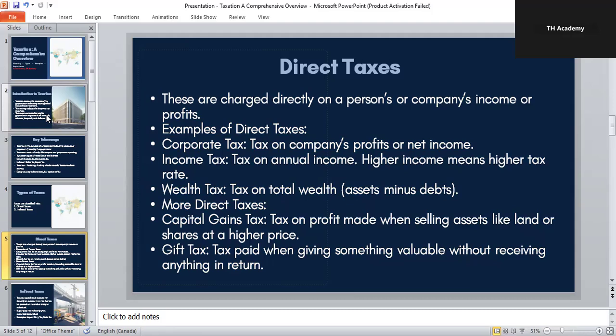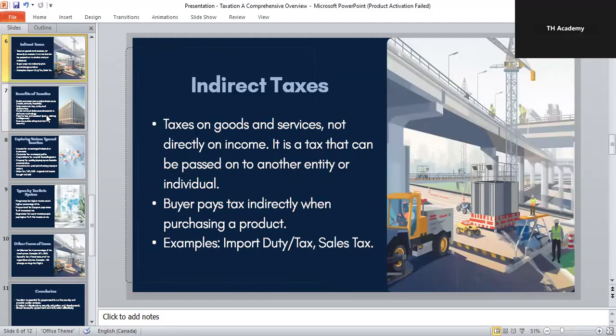Now, let's discuss the second one, that is indirect tax. Indirect taxes work differently. Here, the tax is not paid directly to the government by the individual. Instead, it is collected by the seller or producer and then passed on to the government. For example, when you buy a mobile phone, the price you pay already includes some tax. You pay it indirectly while buying the product. That's why it is called indirect tax.